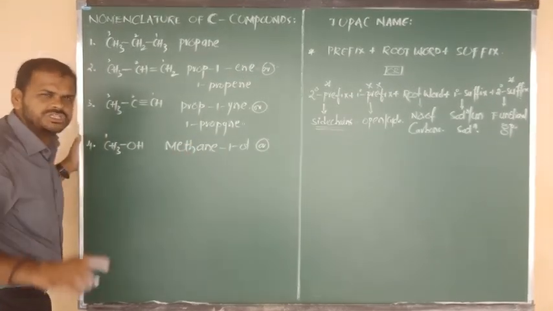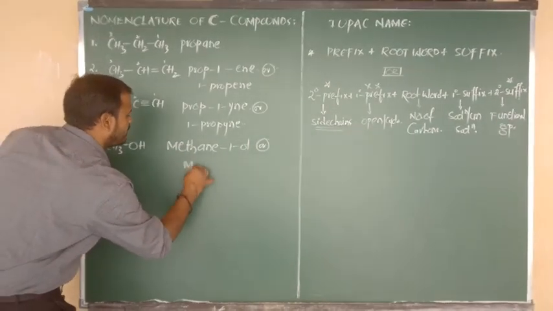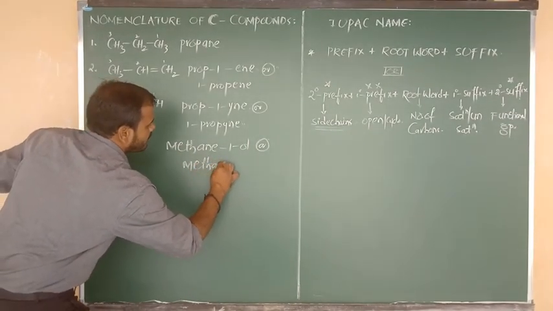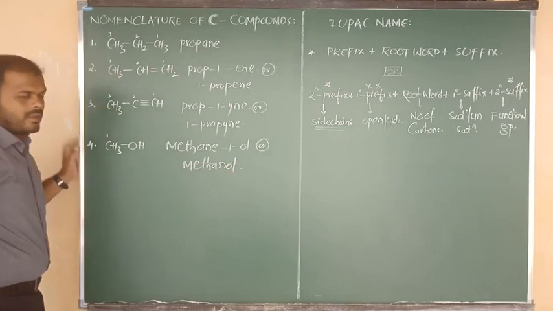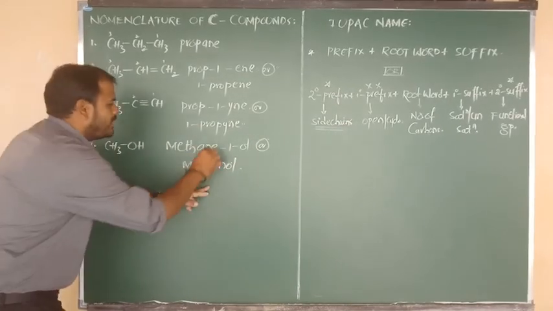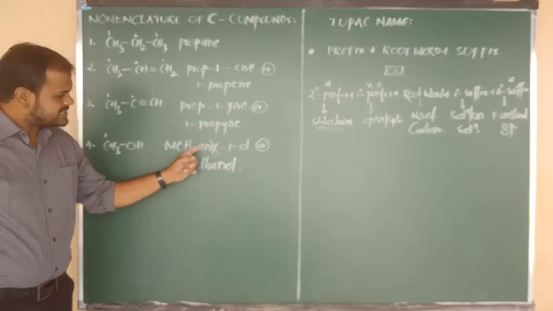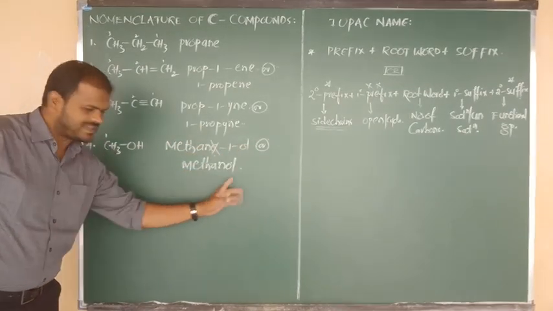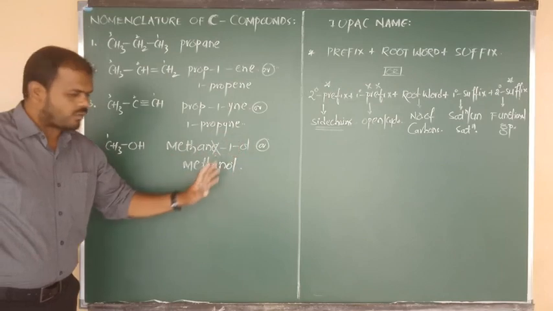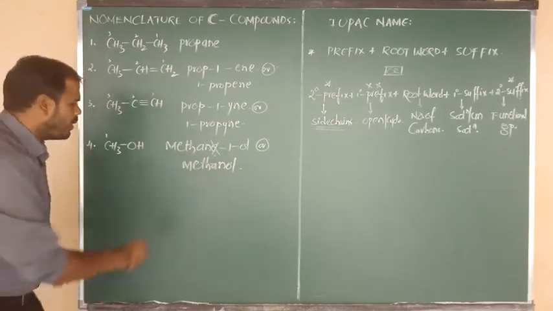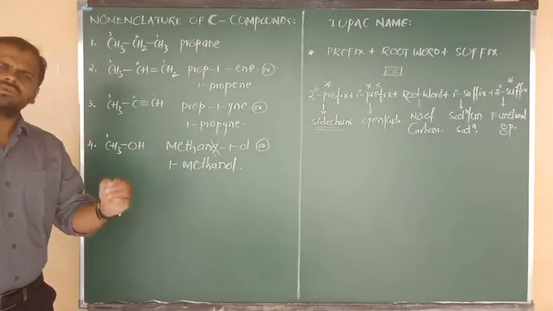And also we can write the short name. When we write in short form, that E is going to be cancelled. So methanol. So methane, 1 ol, or we can say methanol, or you can say 1 methanol, as you wish.